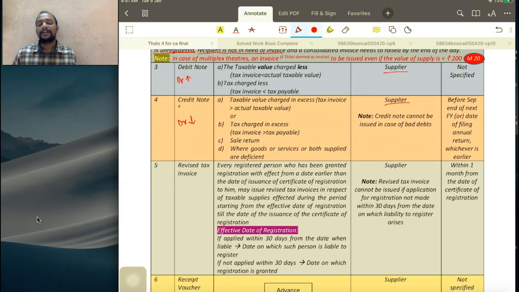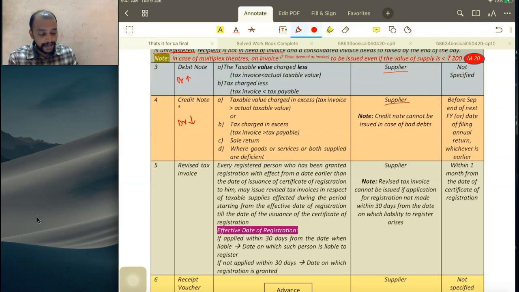Now, can the credit note be given in case of bad debts? No. In case of bad debts, credit note cannot be issued, and it is specifically disallowed. Because in case of bad debts, you need to bear the risk of loss with respect to GST also. So you will not get any kind of relief. And what is the time limit for issuance of debit note? No time limit. It can be issued any time. So anytime when I am receiving something in excess, I can give a debit note. Whereas for a credit note, it is 30th September of the succeeding financial year. That is, the supply takes place in a financial year.